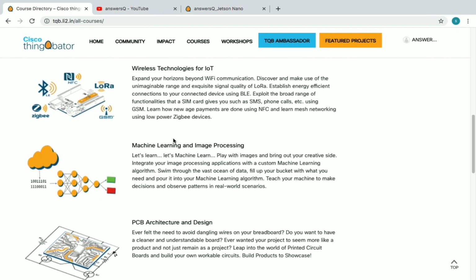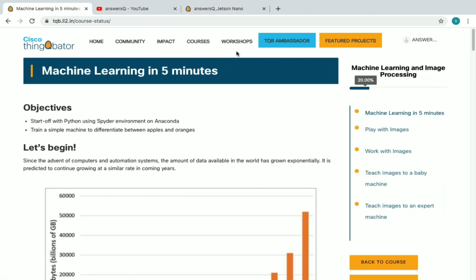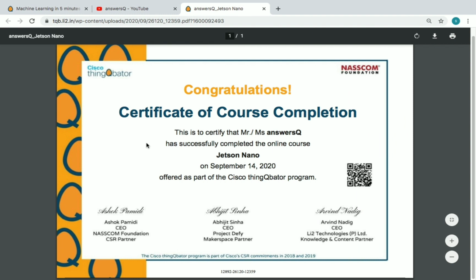For example, let me enroll in machine learning and image processing. Just click on the course name. And you can see here start course. Just click on it. That's it. We have enrolled in the course. And after completing the course, you will get a certificate like this from Cisco ThingQbator and nasscom Foundation.